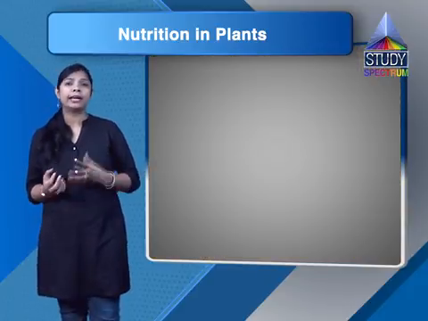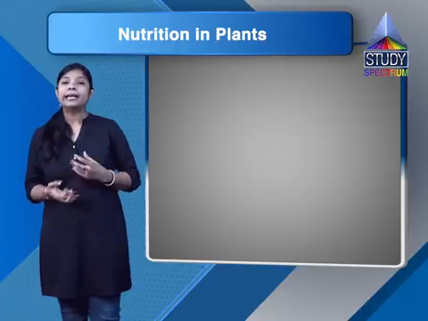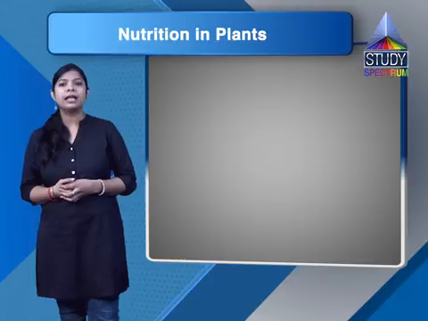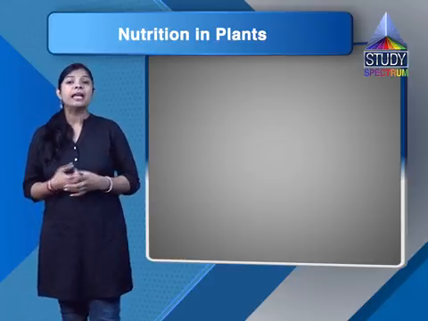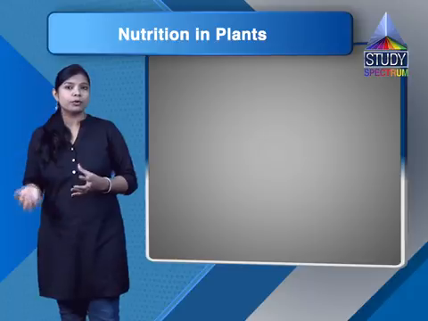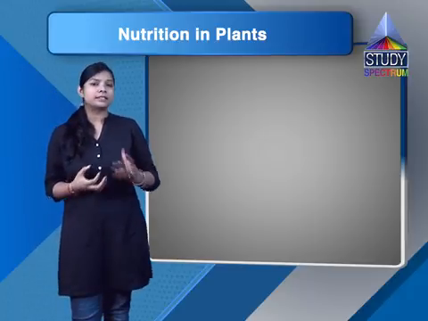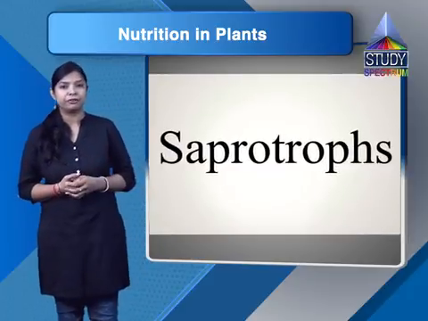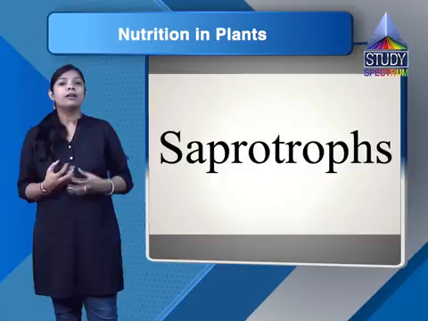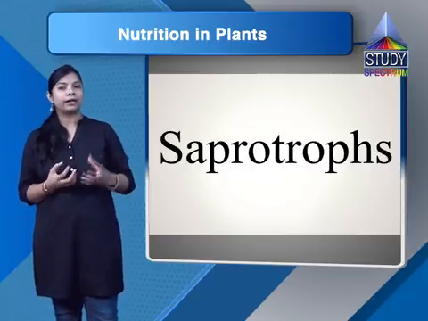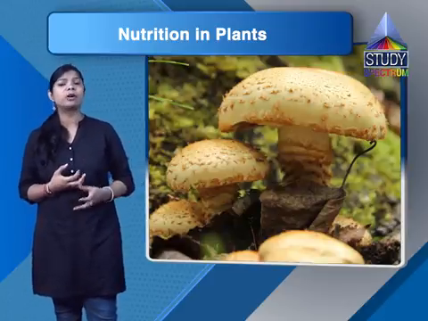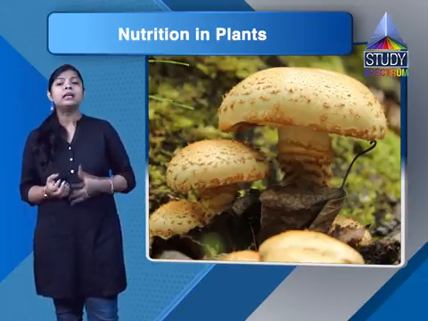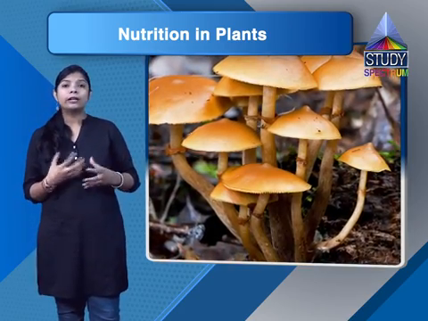If we talk about the heterotrophic mode of nutrition in plants, it can be the saprotrophic mode of nutrition, the parasitic mode of nutrition, and the symbiotic mode of nutrition, and there are also some plants like insectivorous plants. So students, let us discuss the saprotrophic mode of nutrition. What happens in this mode of nutrition? Here organisms feed on dead and decaying organic matter. That's why they are called saprotrophs, saprophytes, or sometimes saprobionts.